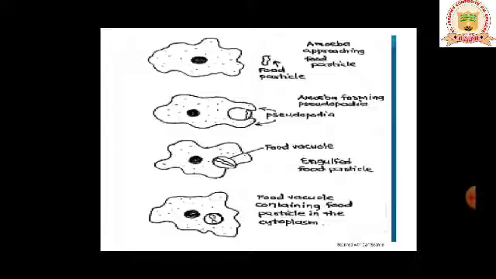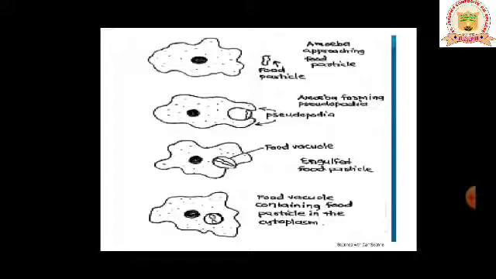It may come for the multiple choice question in your exam. They may give you phagocytosis and below they will give you the definition, like intake of food by amoeba with the help of pseudopodia. They may give with the help of cilia. Different options they may give you. So you are supposed to write the answer: intake of food by amoeba with the help of pseudopodia is called phagocytosis. So ingestion is carried out in the form of phagocytosis. This is how the food has entered into the body of amoeba.